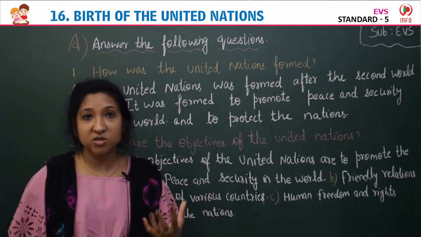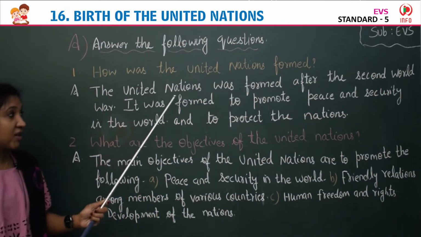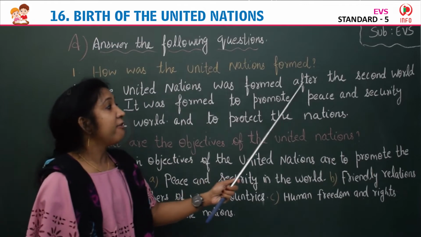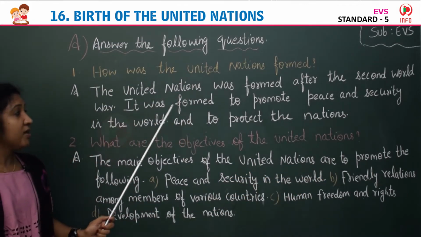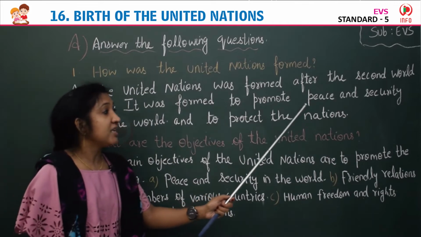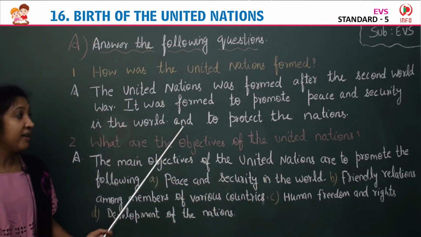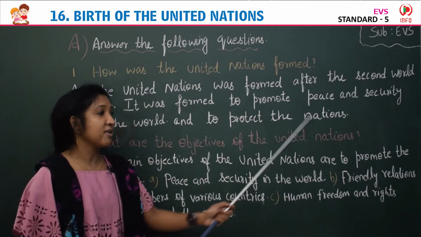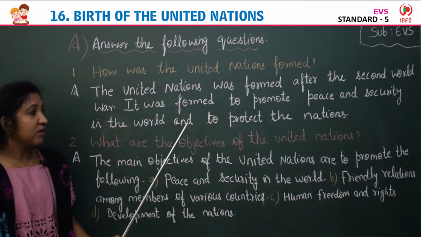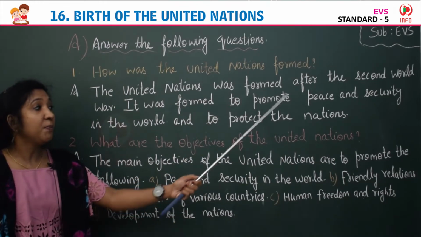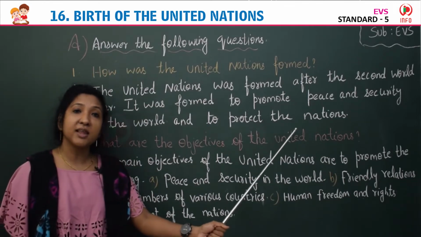To protect the nations. So the answer is: the United Nations was formed after the Second World War. Full stop. It was formed to promote peace and security in the world and to protect the nations.